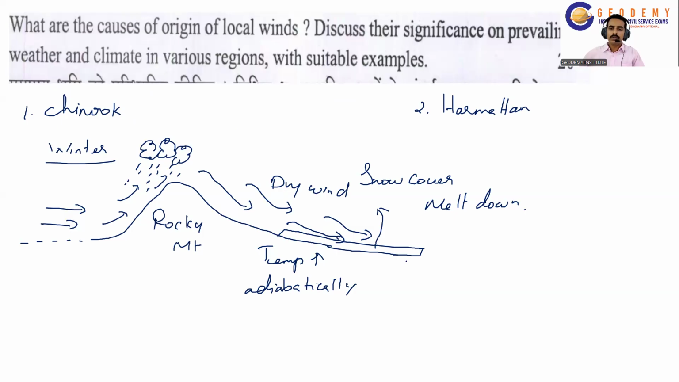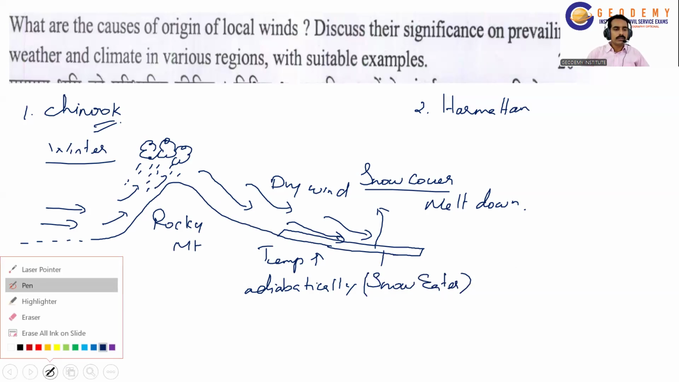And due to the meltdown of the snow cover over this region, it will be helpful for agricultural activity, and it causes the growth of grasses over the region. So thus the weather becomes normal over this part in the eastern part of the Rocky Mountain. So this is the Chinook wind, and the Chinook wind is otherwise called the snow eater, as it causes the meltdown of the snow cover over this region. Okay, so this is one example.